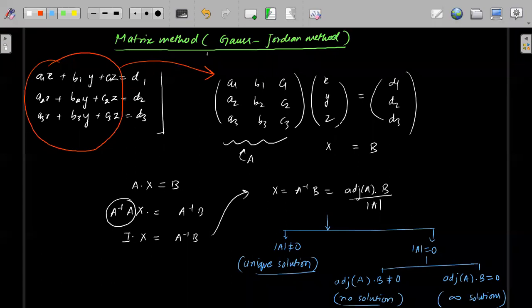Right, so basically this method you have to remember only from the perspective of your board, and sometimes they will ask. However, the concept is almost the same as the previous one.